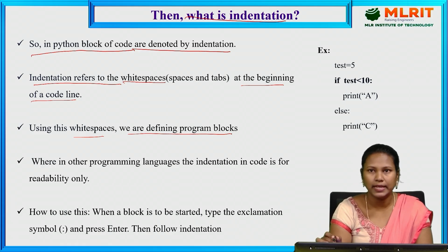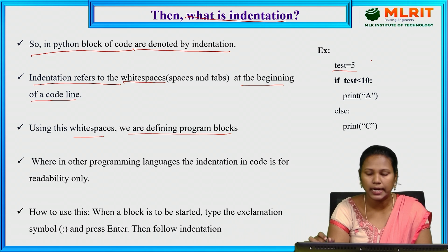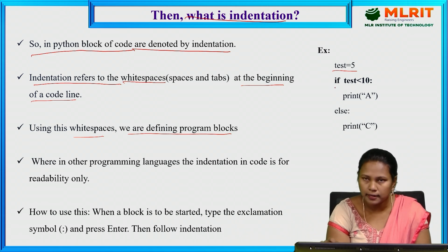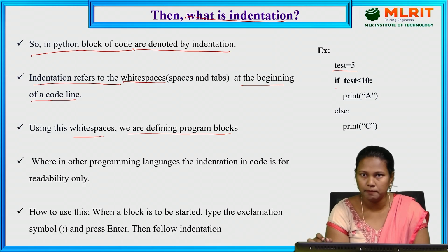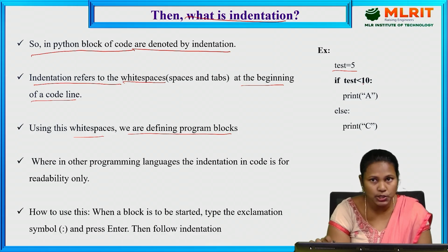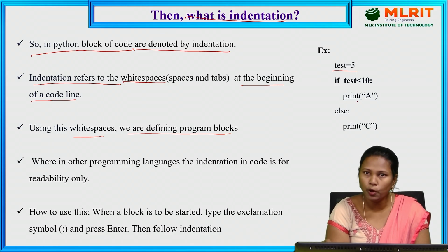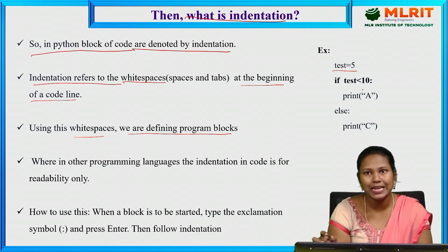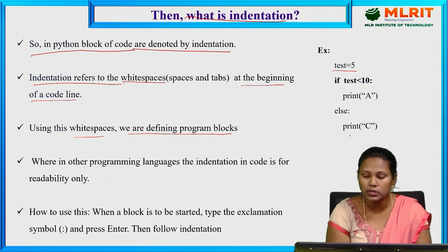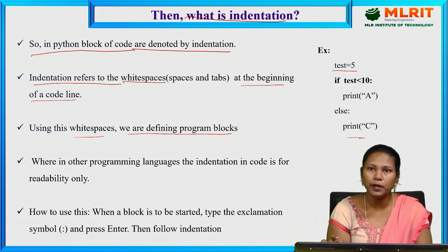So let us see one example. Here, test is equal to 5. So we declared one variable that contains test equal to 5. The next statement is if test less than 10, colon. So it goes to the next line. Depending on the condition, it goes to the if block or the else block. For example, test is equal to 5, and 5 is less than 10. If the condition is true, it executes the if block. If the condition is false, it goes to the else block. So depending on the situation, it goes.